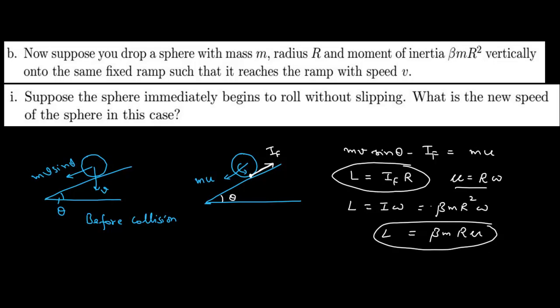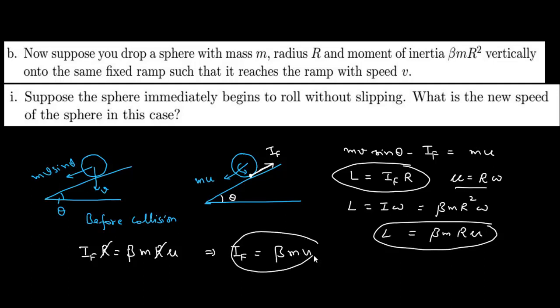So using these two results, we can write IF r equal to beta m r u. So from here we get this frictional impulse equal to beta m u.